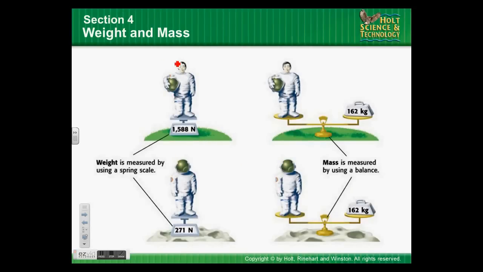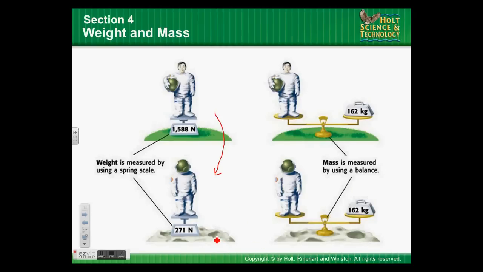So if you go up to the top of Mount Everest, yeah, you weigh less, but your mass will be the same. Or if you go to the moon, which is our next example to show you the difference with these. This picture shows the astronaut. On Earth, the astronaut weighs 1,588 newtons. His mass on Earth is 162 kilograms. When he goes to the moon, his weight is less, about a sixth. He weighs less because the moon has less gravity, so it's not pulling him down as hard.